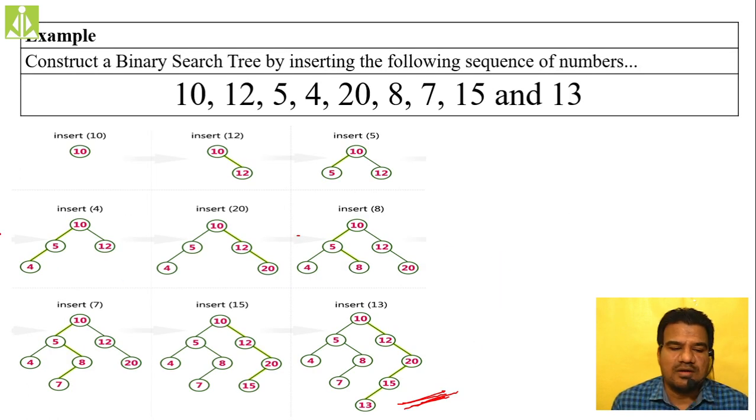So here we started by inserting 10, then we tried to insert 12. 12 is greater than 10, so we made 12 the right node. Then 5, as it is lesser than 10, we made it the left node. Then we tried to insert 4. 4 is lesser than 10, move in the left side direction. 4 is lesser than 5, move to the left, insert that 4 as the left child. So likewise we have done all the insertions as I have shown previously, and finally we got the same tree.